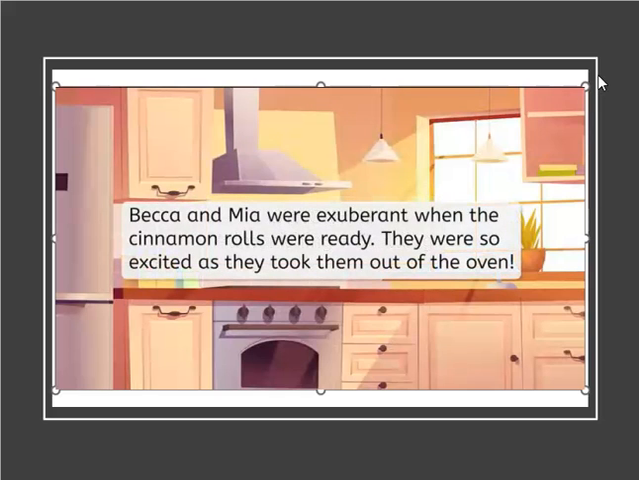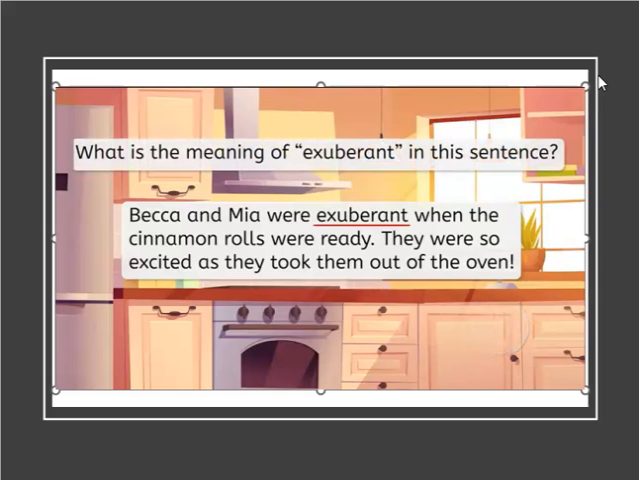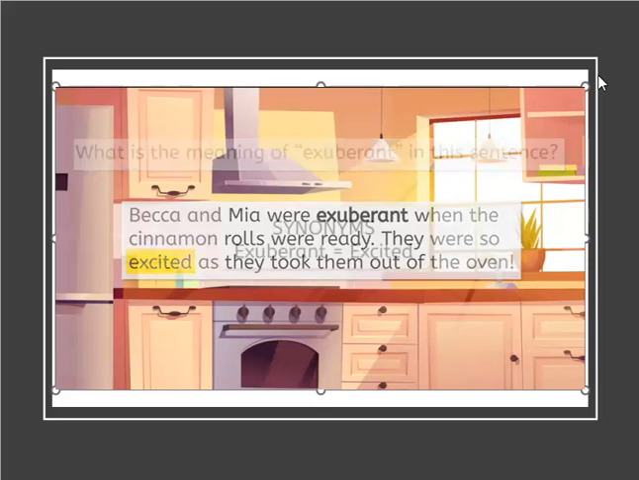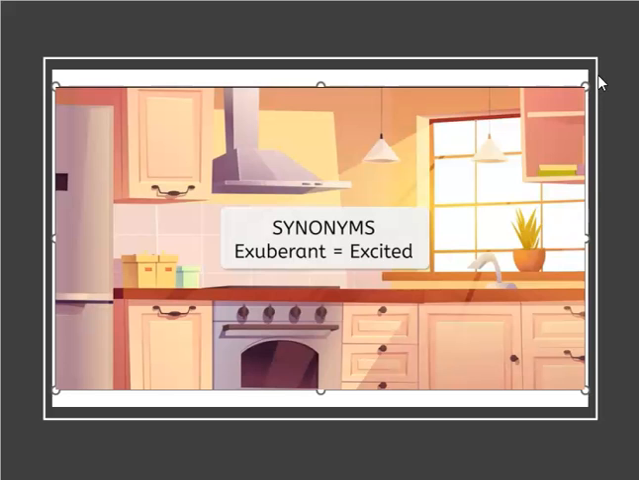Let's look at the next sentence here. Becca and Mia were exuberant when the cinnamon rolls were ready. They were so excited as they took them out of the oven. What's the meaning of exuberant in this sentence? I was unfamiliar with the word exuberant, but it seems to describe how Mia and Becca felt. A word that describes their feelings that I am familiar with in this example is excited. The author used excited to describe how Mia and Becca felt, similarly to how they used exuberant to explain how they felt. When I connect those words, I know that exuberant is synonymous with excited.